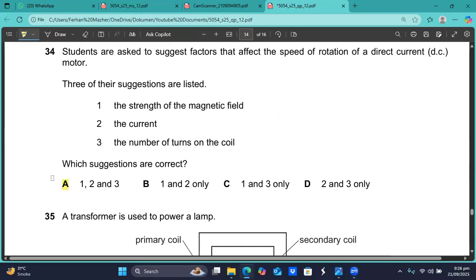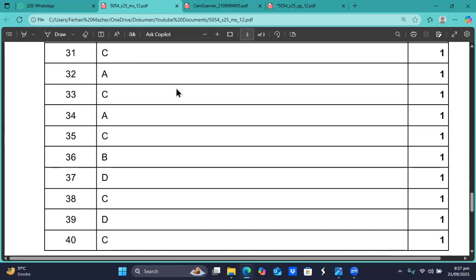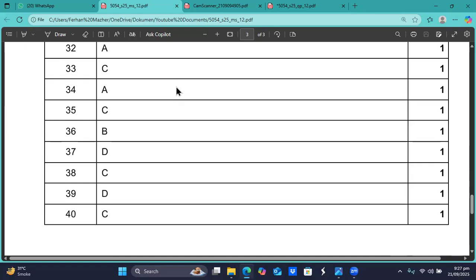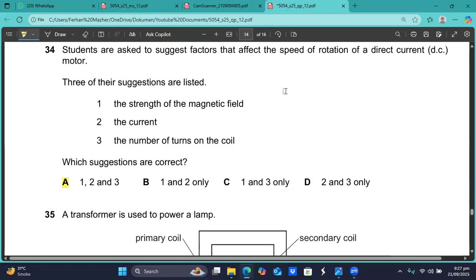They all actually increase the speed of that motor. It's a conceptual question. You can increase the speed of that motor by increasing the current, by increasing the magnetic field strength, by increasing the number of turns per unit length. So A is the option, sir. Question number 34, A is the right option.